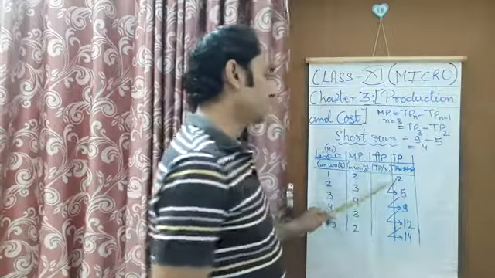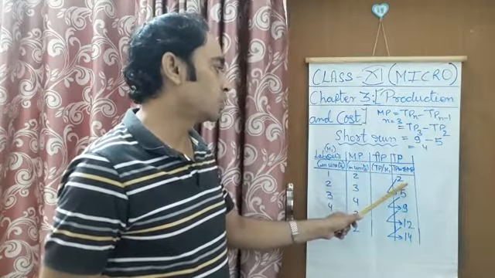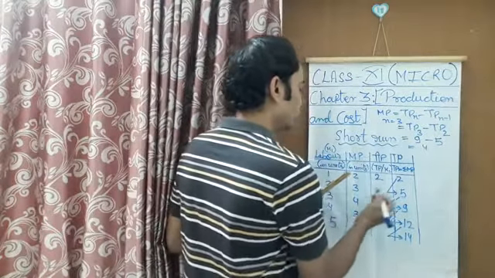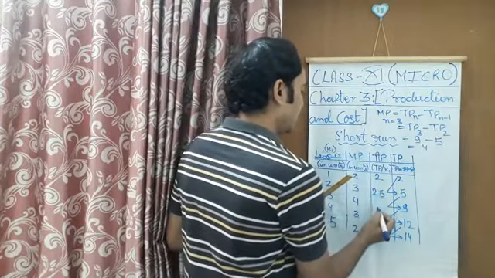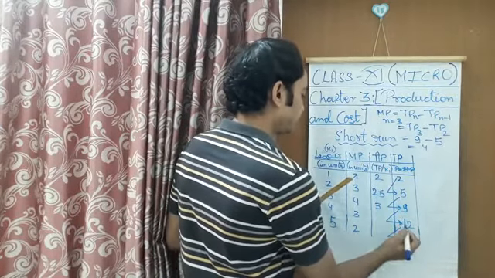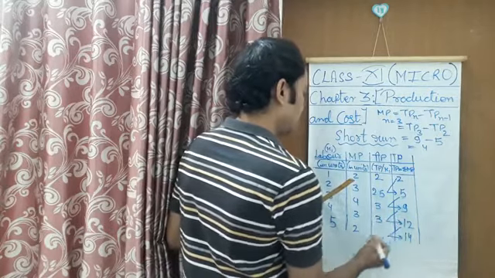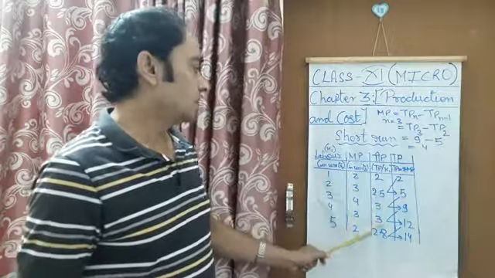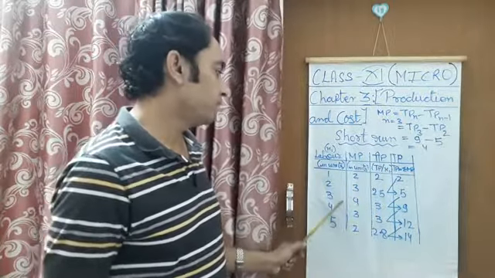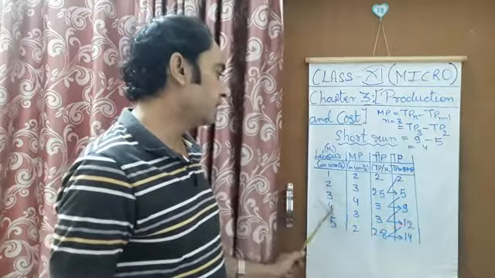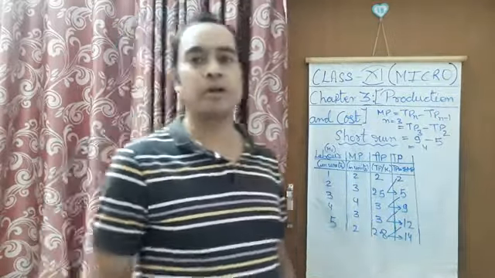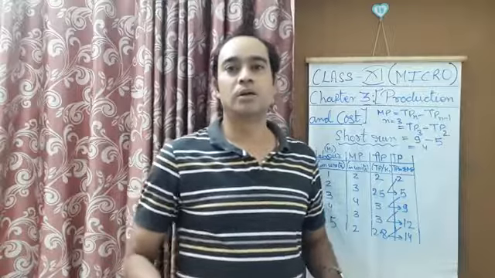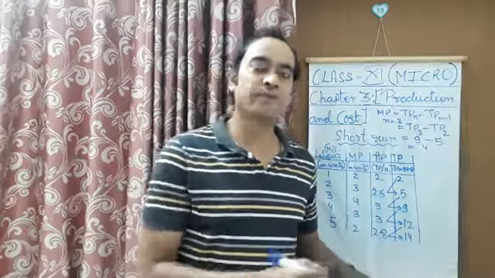To calculate average product, we'll divide the values of total product by the units of labor, that is, 2 divided by 1 gives us 2, then 2.5 and 3, and 3, and after that 2.8. So in this way you will get the values of average product, right? So 9 divided by 3 is 3, 12 divided by 4 is 3, and 14 divided by 5 is 2.8. In this way we can calculate total product when the values of marginal product are given to us.